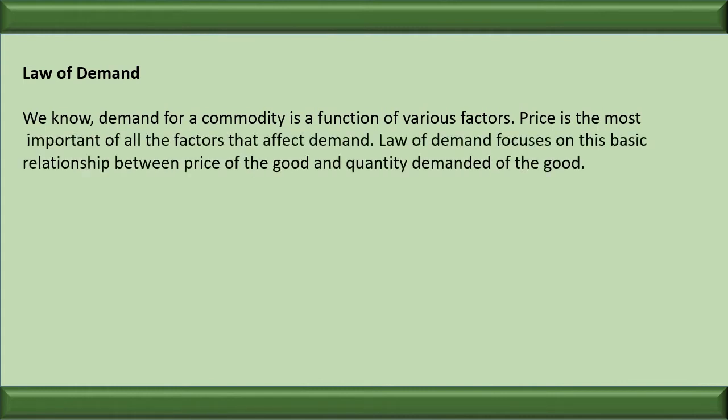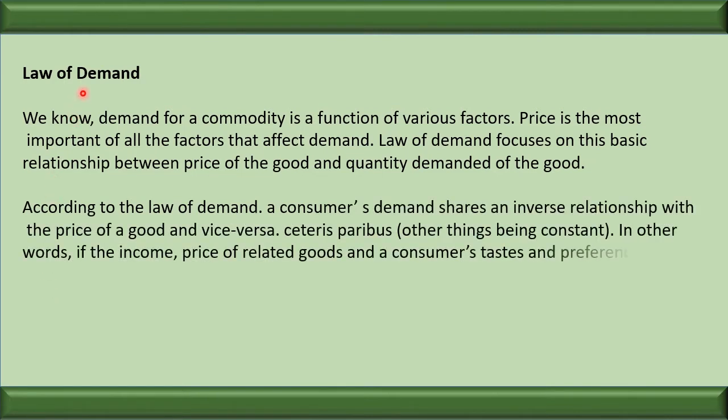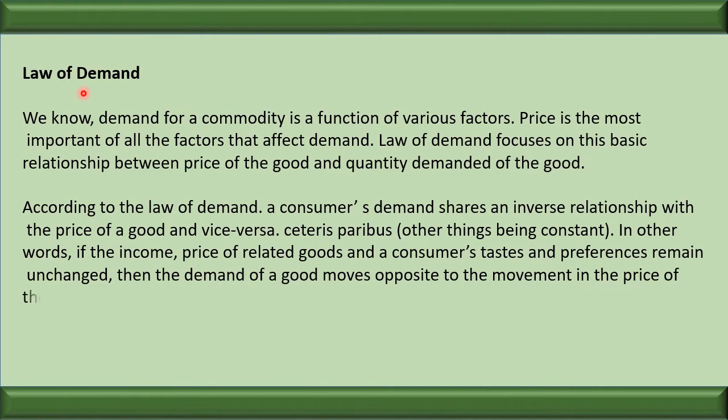Listen, we know that demand of the commodity is affected by various determinants. We have seen all the factors at the time of discussing the factors affecting demand. We know that because of change in income, the demand changes. Because of change in the price of related goods, the demand changes.